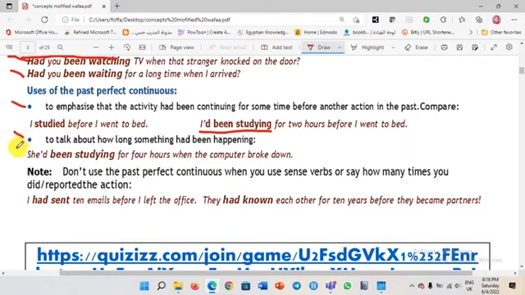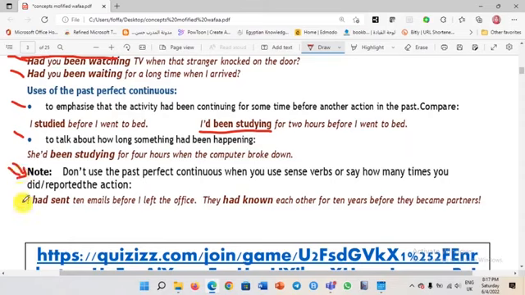I have given you the time here, the duration: for 4 hours when the computer broke down. You know what it means to break down? To stop working. Note, don't use the past perfect continuous when you use sense verbs or say how many times